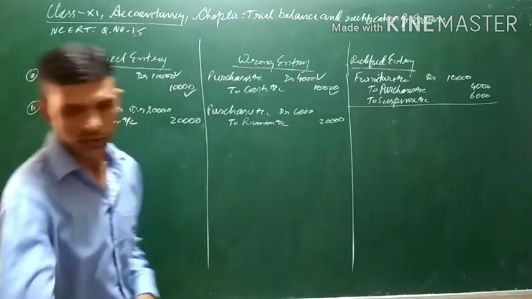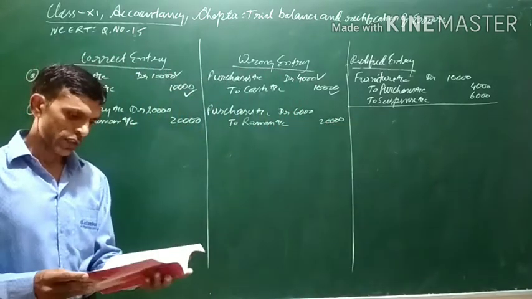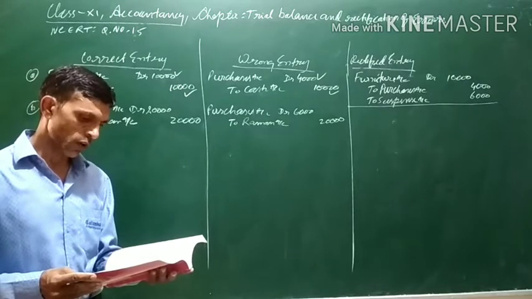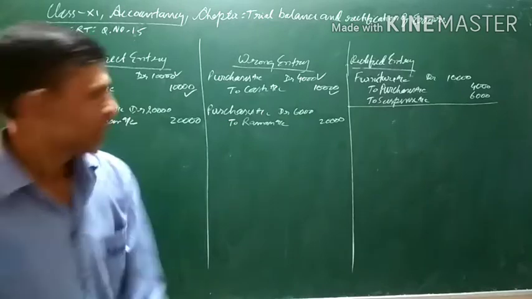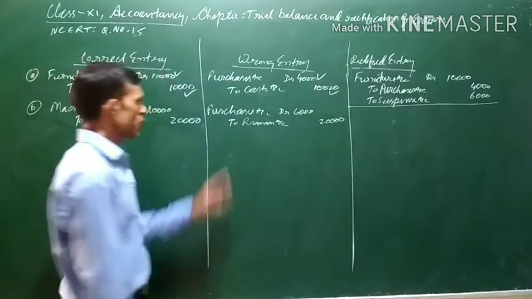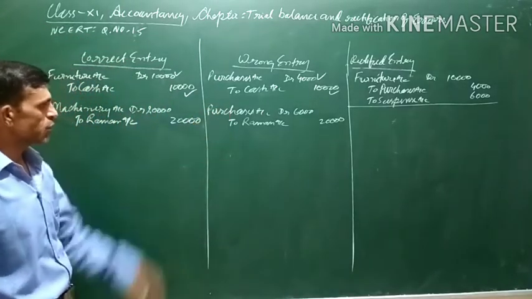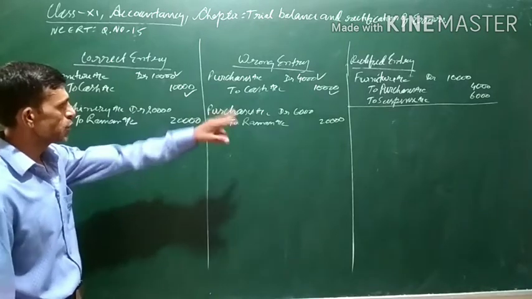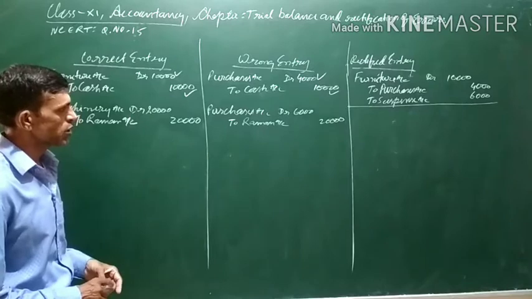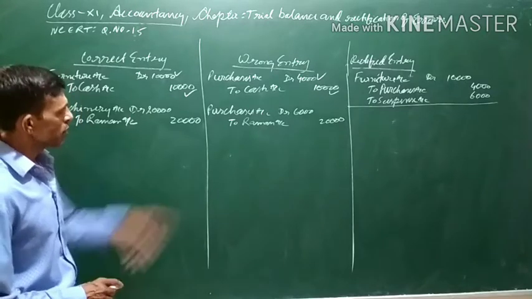Machinery purchased on credit from Raman 20,000 was recorded through purchases book as 6,000. It was recorded through the purchases book. In the purchase book, it was recorded as 6,000. It means if it was recorded in the purchases book as 6,000, it means